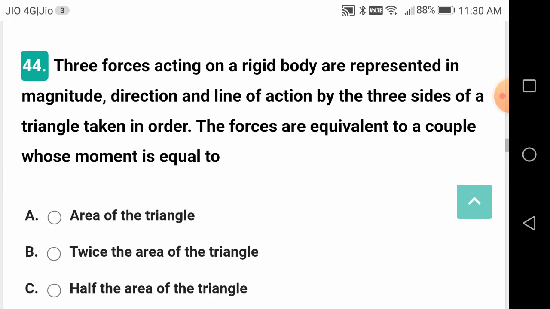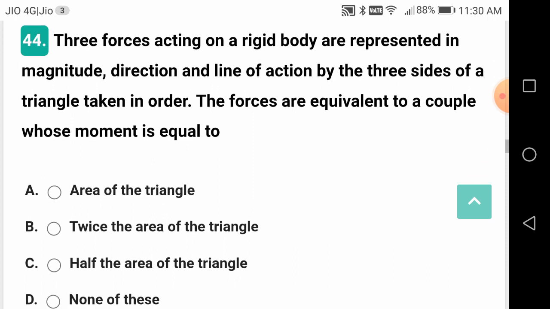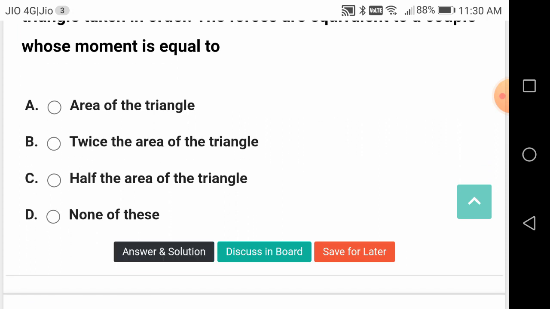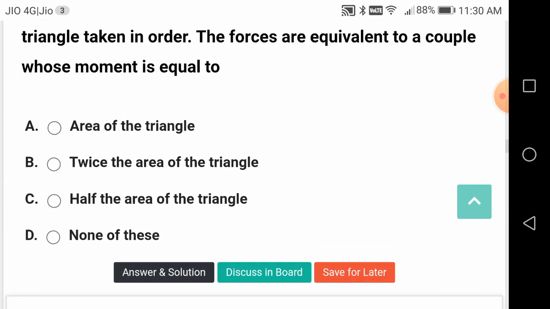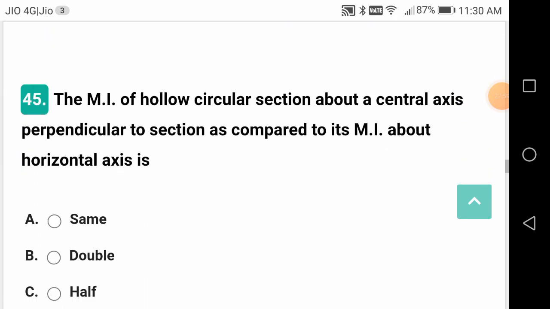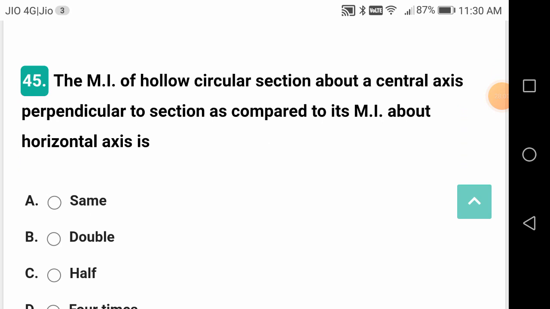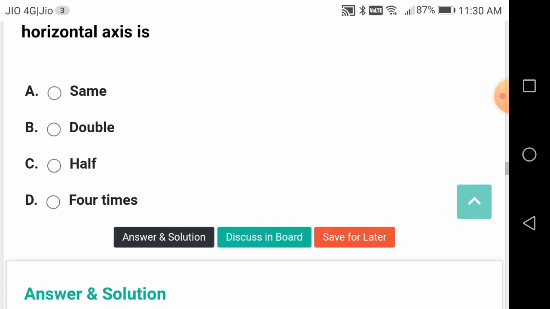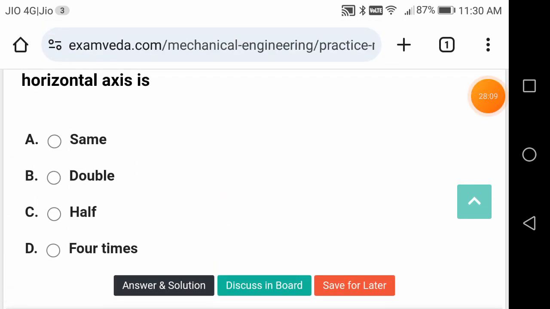Three forces acting on a rigid body are represented in magnitude, direction and line of action by three sides of a triangle taken in order. The forces are equivalent to a couple whose moment is equal to, what is this? Twice the area of the triangle. This is a good question, friends. Please check it. The MI of a hollow circular section about a central axis perpendicular to the section, as compared to the MI about a horizontal axis, is double.